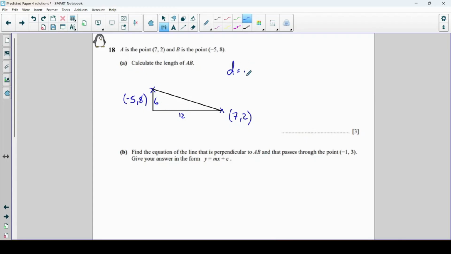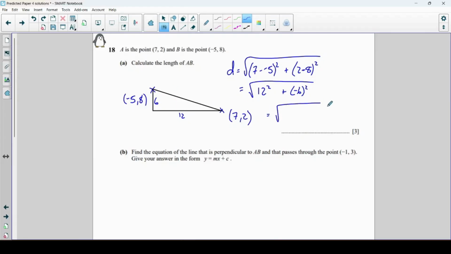Some of you are used to this formula. Okay, 7 minus minus 5, all squared, plus 2 minus 8. And sure enough, you can see that this gives me 12 squared and minus 6 squared, or just 6 squared.